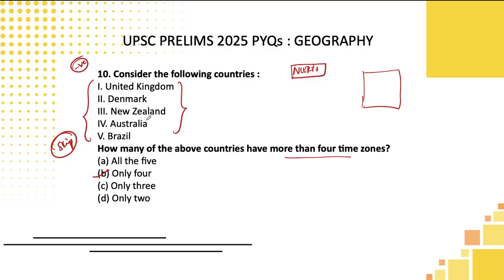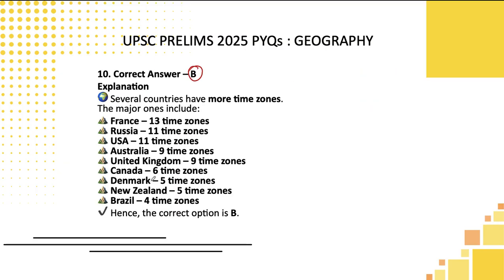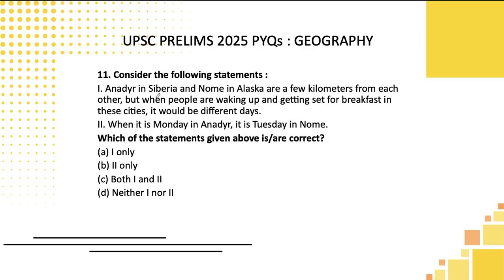Four countries have more than 4 time zones, because Brazil has exactly 4 time zones. The remaining countries, as you see here, students, other than Brazil, every country has more time zones, which they have listed here. Let's learn. The maximum number of time zones in the world is for France, 13. Russia and USA have 11 time zones. Australia and UK have 9. Canada has 6. Denmark and New Zealand have 5. So try to remember this. If UPSC is again curious about the time zone concept, they might ask this fact again. So try to learn all important facts about that.